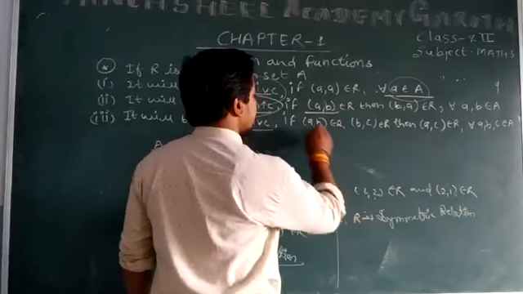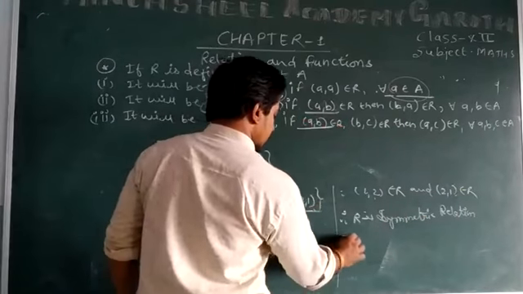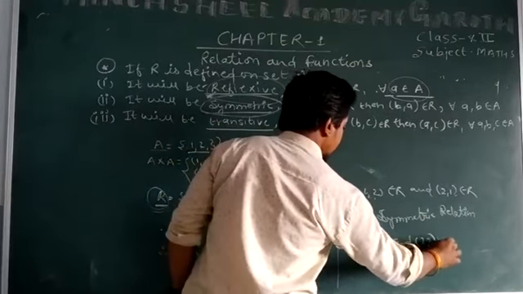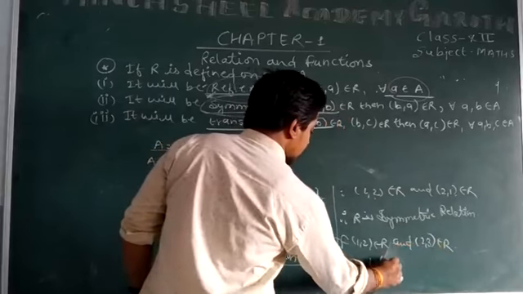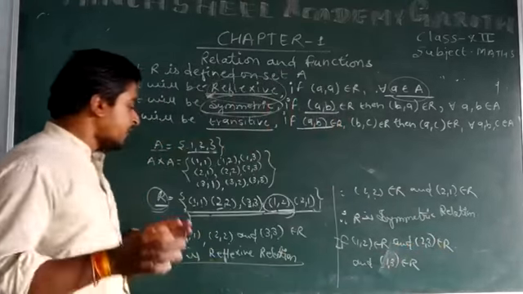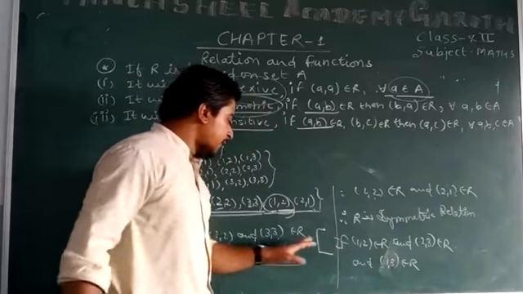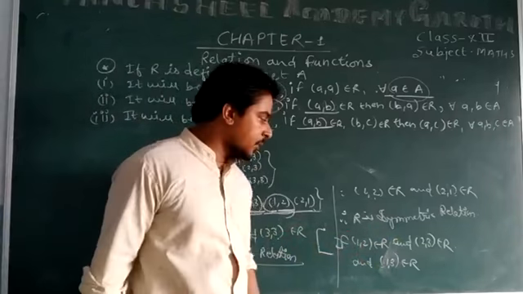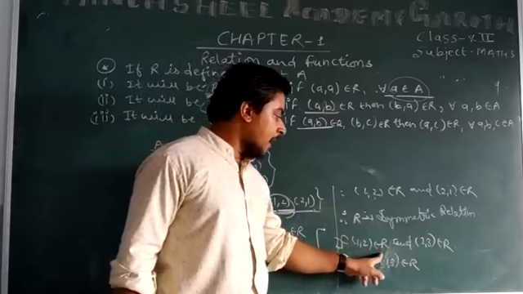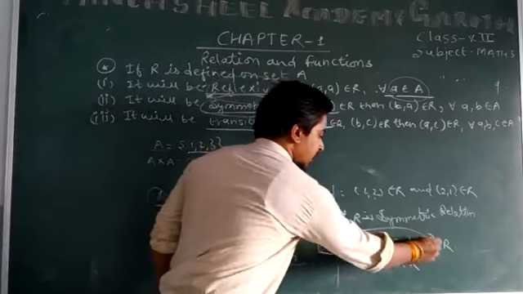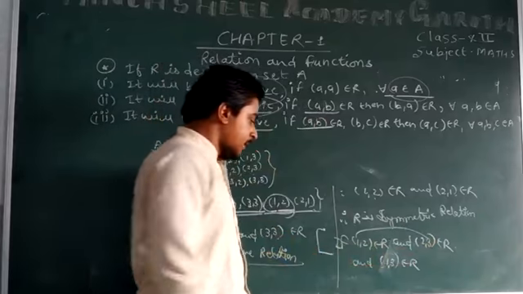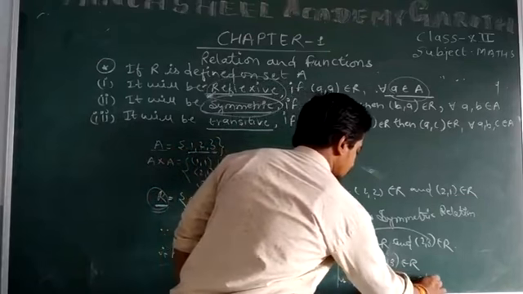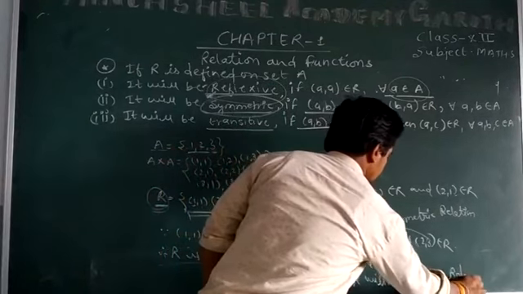Suppose (1,2) belongs to R and (2,3) belongs to R, and (1,3) also belongs to R. I am taking an example to explain that if (a,b) is in R and (b,c) is in R, and then the first and third, (a,c), is also found in R, therefore R will be transitive relation.